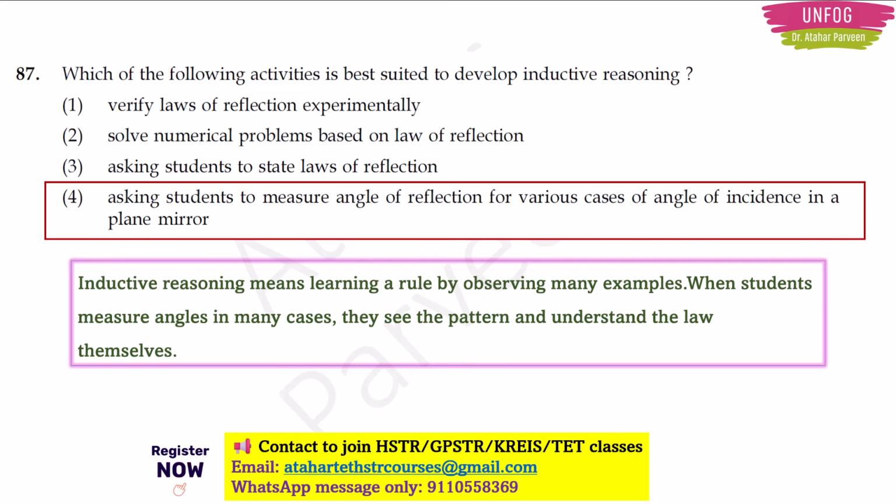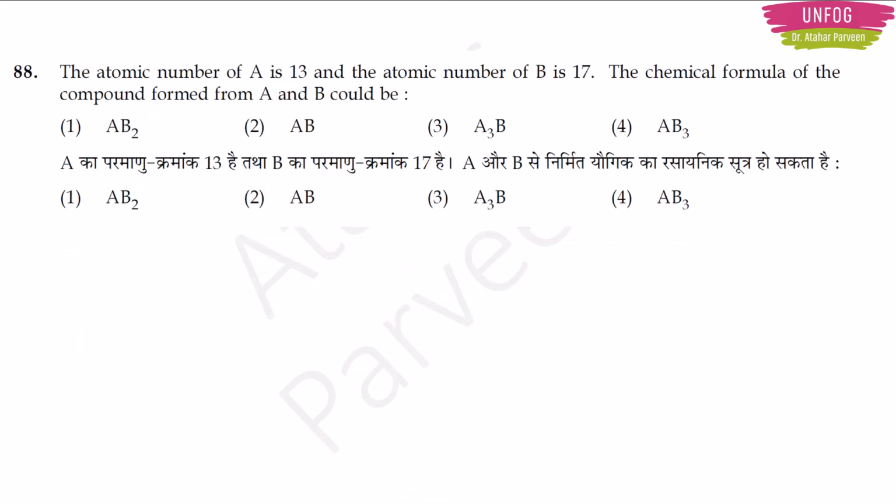Okay. Next, question number 88. This is a chemistry question. The atomic number of A is 13 and the atomic number of B is 17. The chemical formula of the compound formed from A and B could be. See, there is only one element which has atomic number 13. There is only one element in the periodic table which has atomic number 17. I will not tell the names of the elements here.